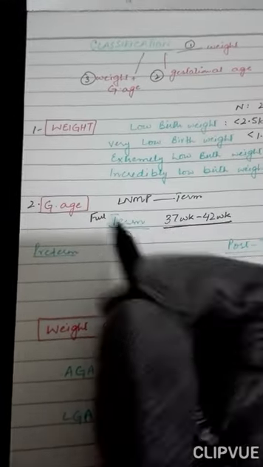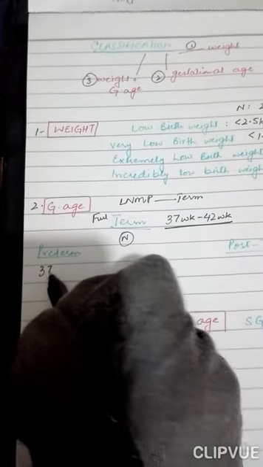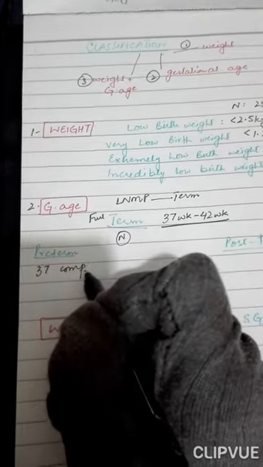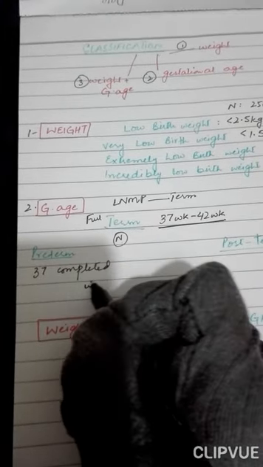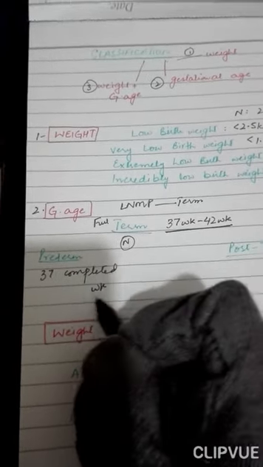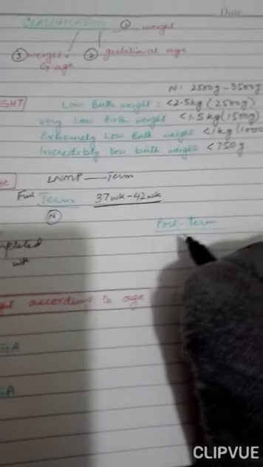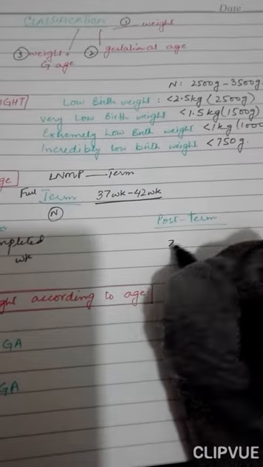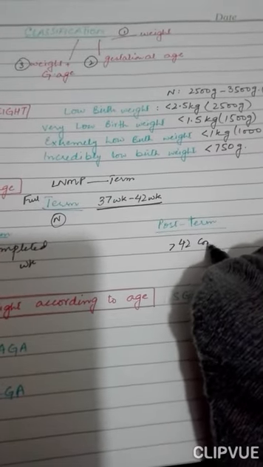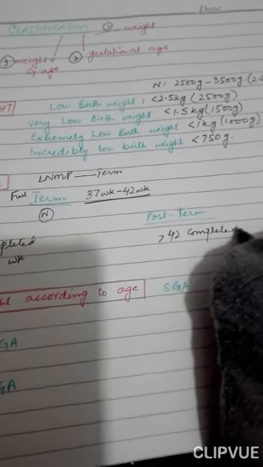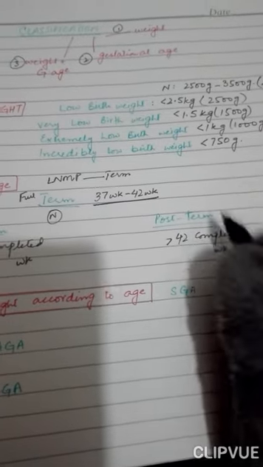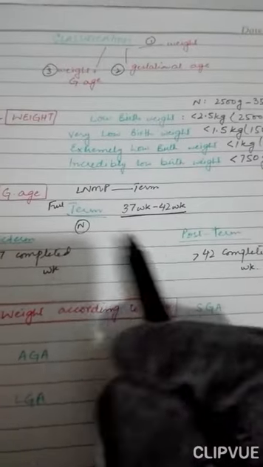If he or she is born before this, that is before 37 completed weeks, and you should remember they are completed weeks, not even days, then this is preterm. And post-term is if it's after 42 completed weeks of pregnancy. So this was according to the gestational age.